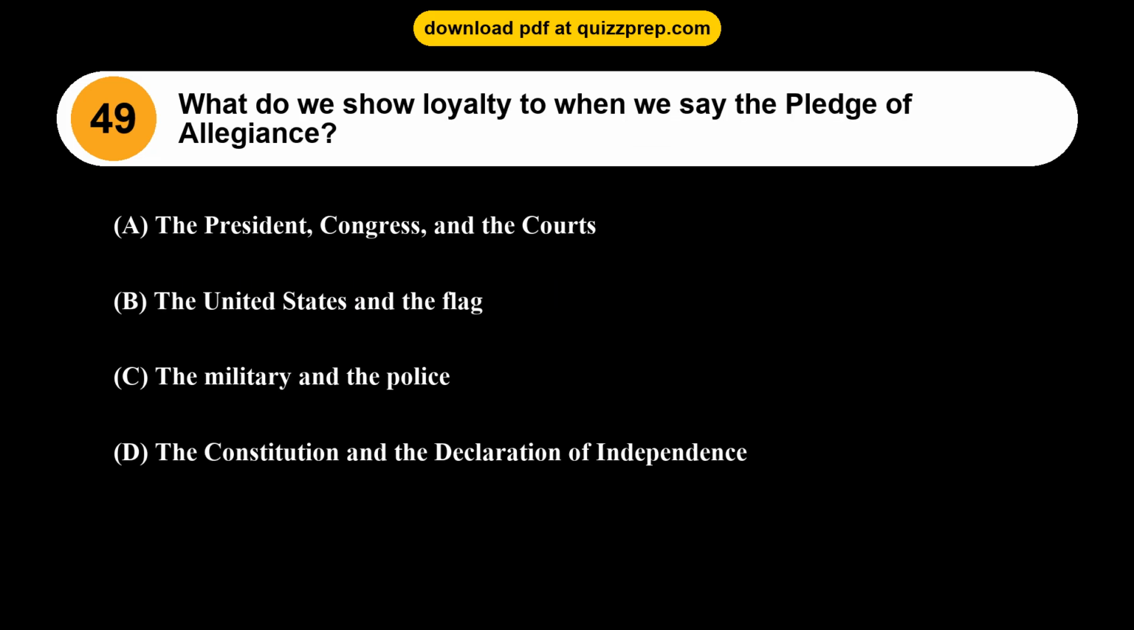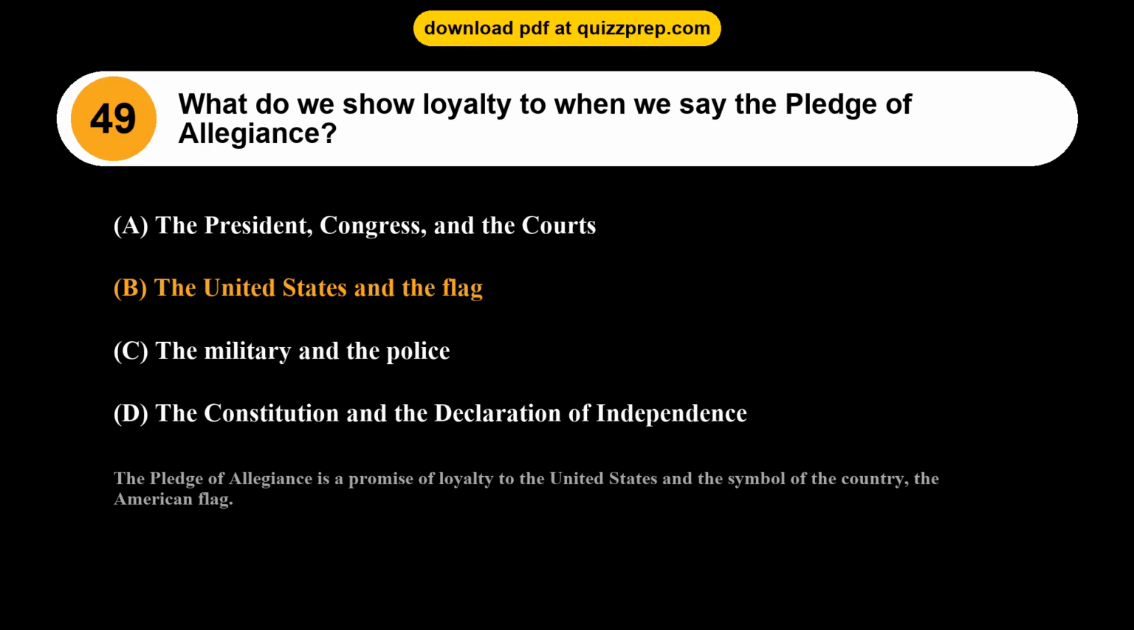Question 49. What do we show loyalty to when we say the Pledge of Allegiance? Option A, the President, Congress, and the courts. Option B, the United States and the flag. Option C, the military and the police. Option D, the Constitution and the Declaration of Independence. The correct answer is option B, the United States and the flag. The Pledge of Allegiance is a promise of loyalty to the United States and the symbol of the country, the American flag.